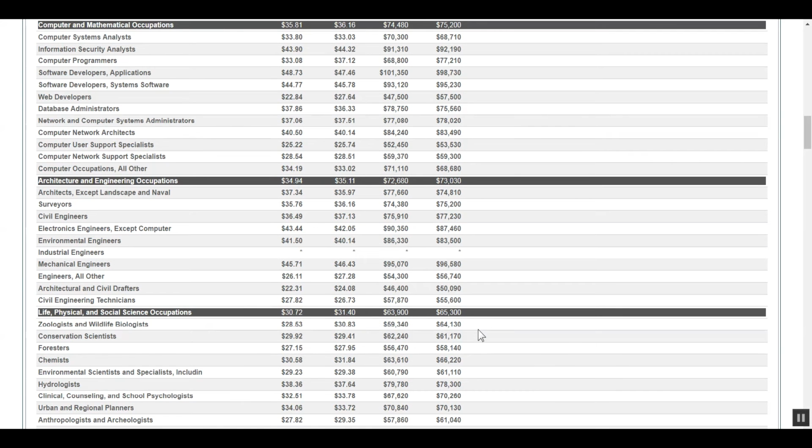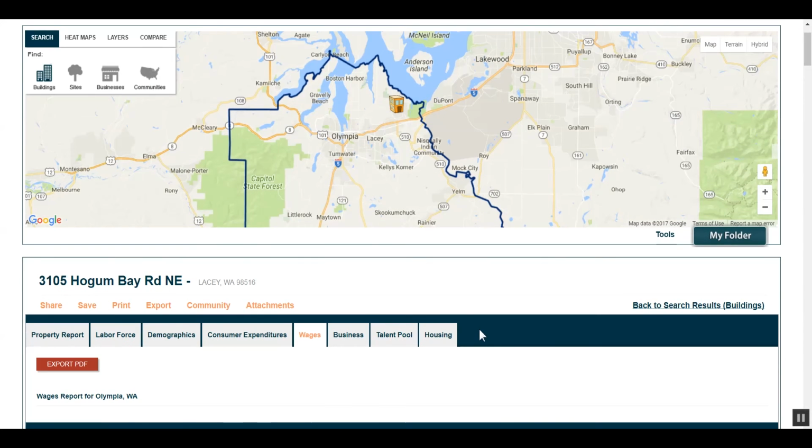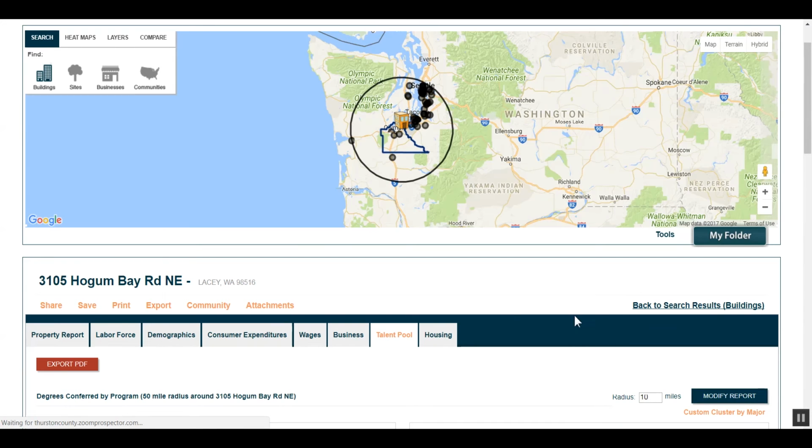We are also interested in trying to figure out where our next generation of workforce is being trained and what degrees are being offered within the region. We can find this by clicking the Talent Pool tab, which has a default of a 50-mile radius, but we can dial that down to a radius that is a little bit closer to the property, such as 10 miles.